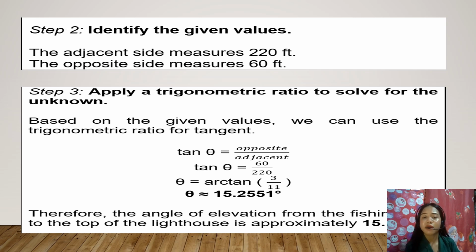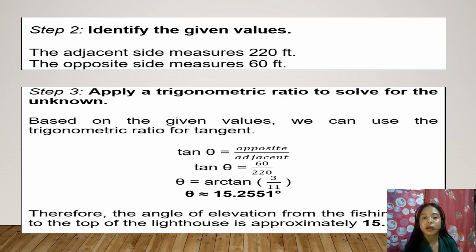Based on the given values, we can use the trigonometric ratio for tangent. So we have tangent theta is equal to opposite over adjacent. This is the trigonometric ratio for tangent, from our last meeting's lesson.